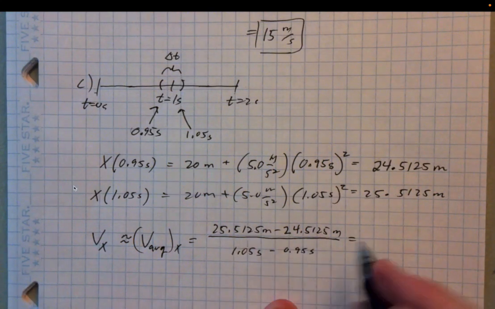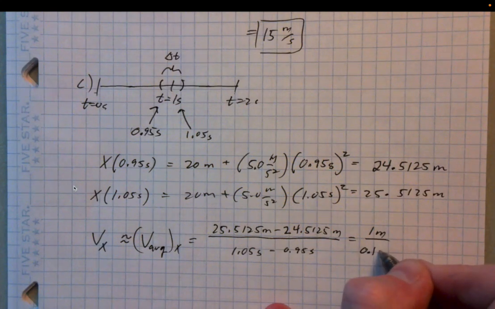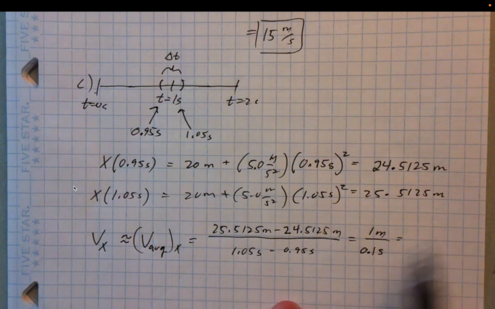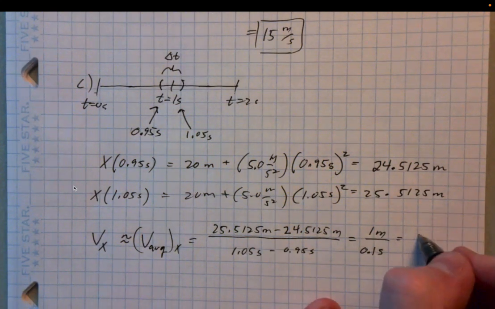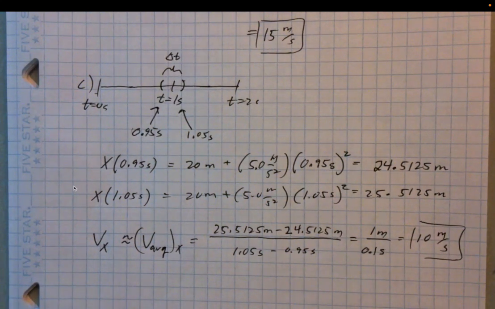If you do the subtraction up top, you get 1 meter, and on the bottom, you get 0.1 seconds. When you divide that out, you see 10 meters per second. So the instantaneous velocity is approximately 10 meters per second.